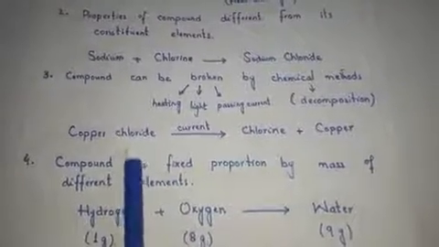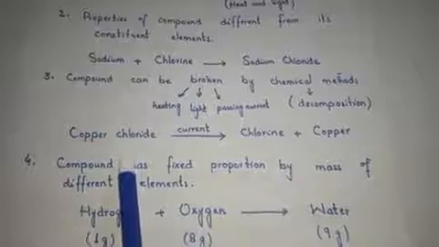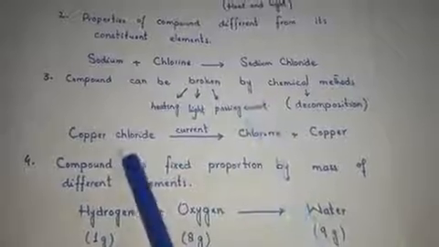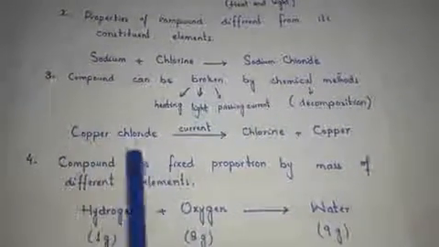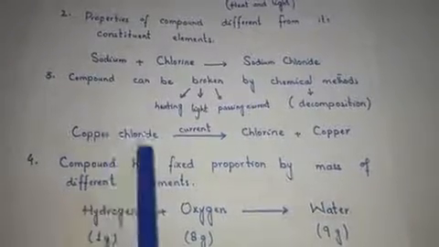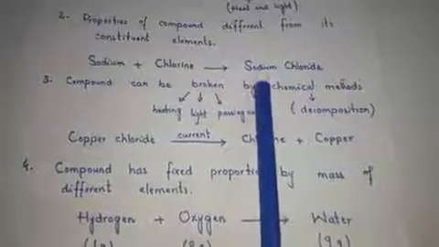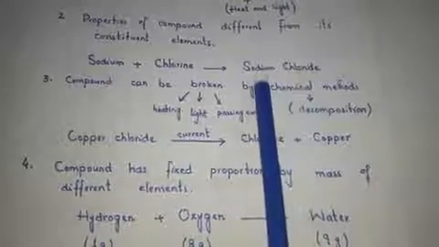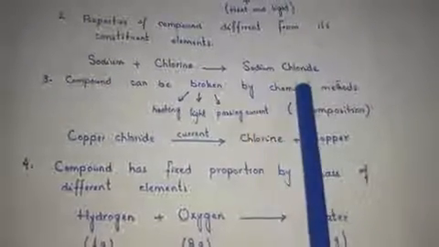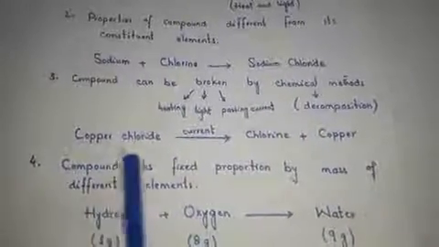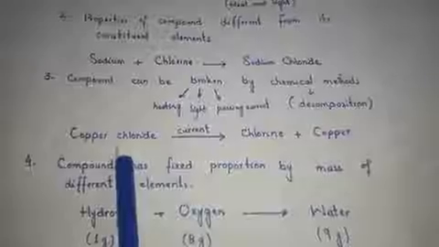I think you can now understand the difference between an element and a compound: when two elements combine together they always form a compound. Here you can see the name copper chloride, which shows that in this compound there is copper and chlorine. As in our previous example, sodium chloride is also a compound, it shows that there is the element sodium, and chloride shows the element chlorine. And this is a word equation to show the formation of sodium chloride. This is the word equation that shows the breakdown of copper chloride.